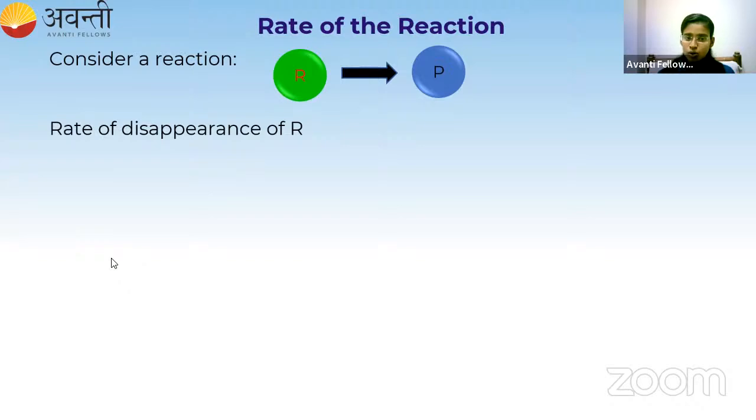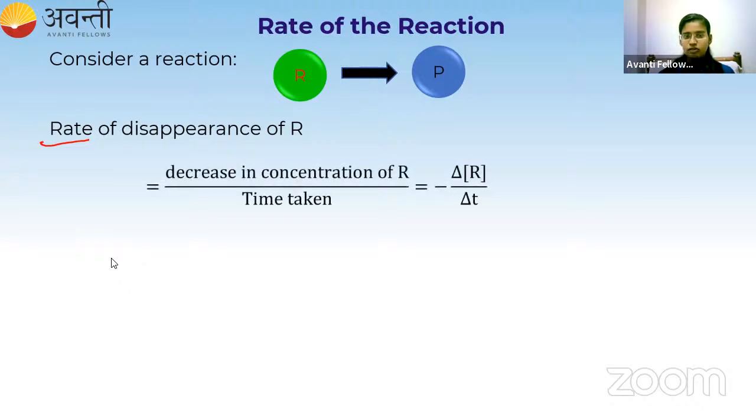We know how to write the rate. Rate is equal to change in concentration divided by time taken. Here, disappearance means decrease in concentration of R. So the rate of disappearance of R is equal to the decrease in concentration of R divided by time taken. That decrease in concentration is denoted by the letter delta. A square bracket denotes the concentration.